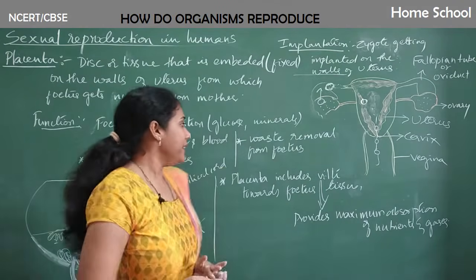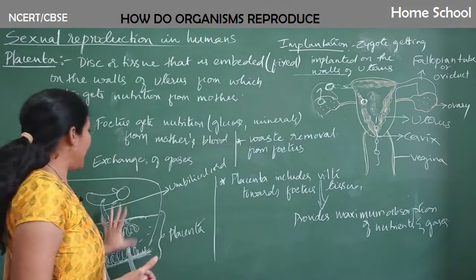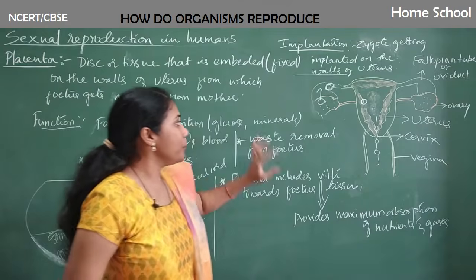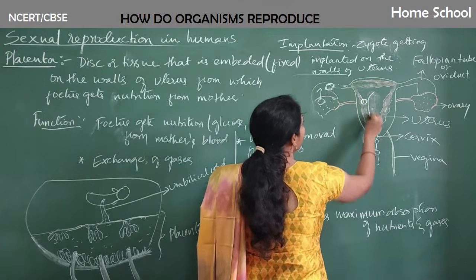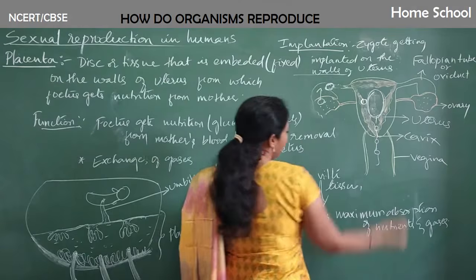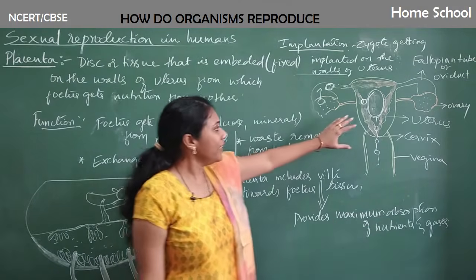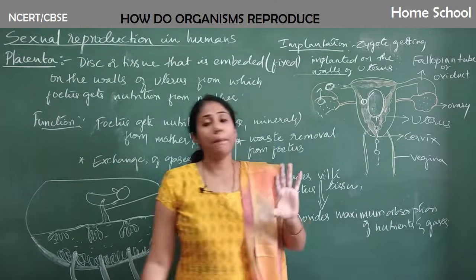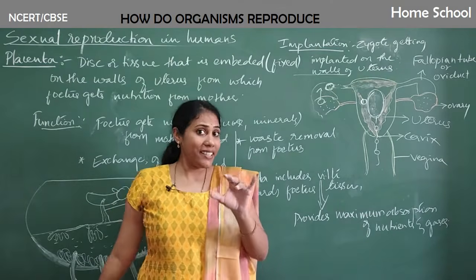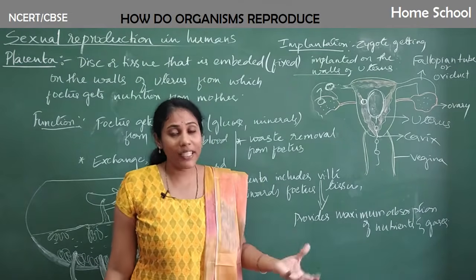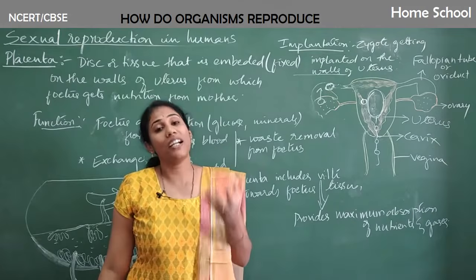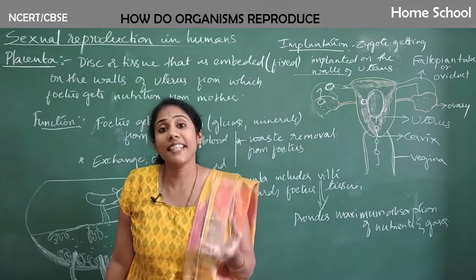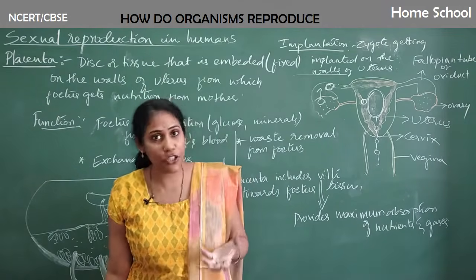Clear? And with the help of placenta, the baby gets nutrition and it grows. Okay, it grows bigger and bigger. And the complete development of a baby takes around 9 months. That 9 months of time is called the gestation period.